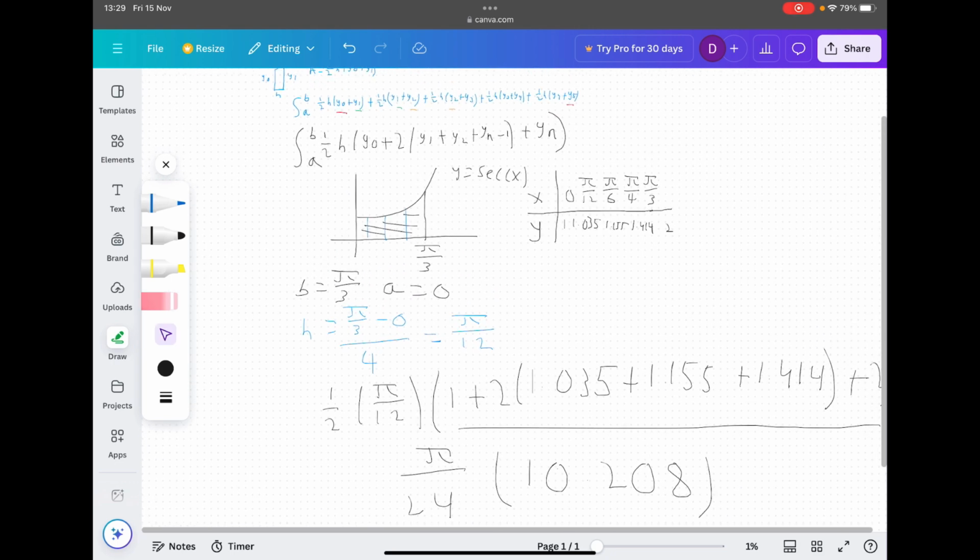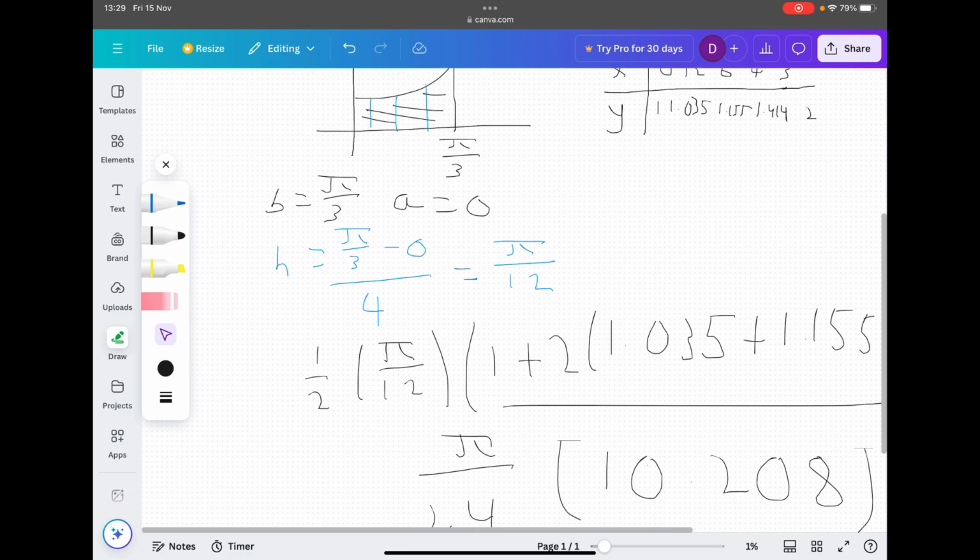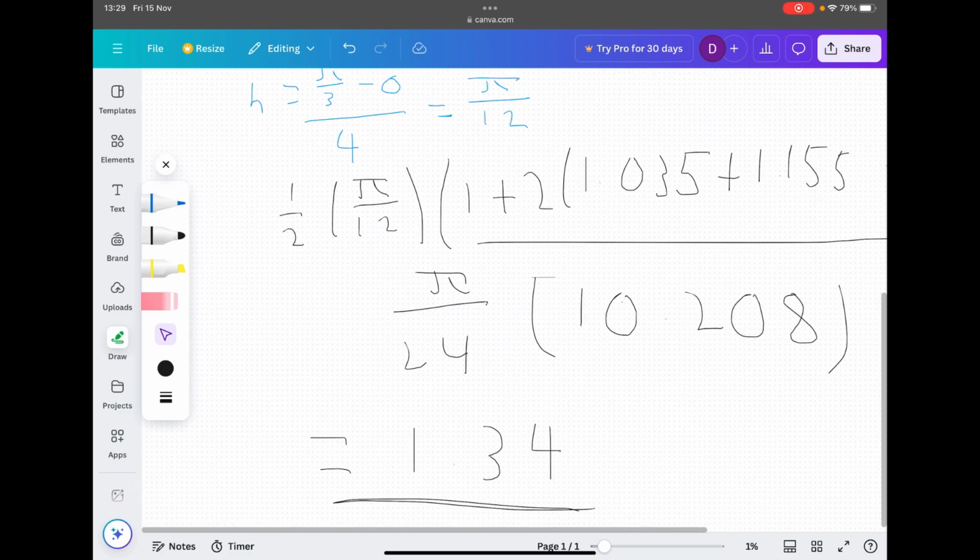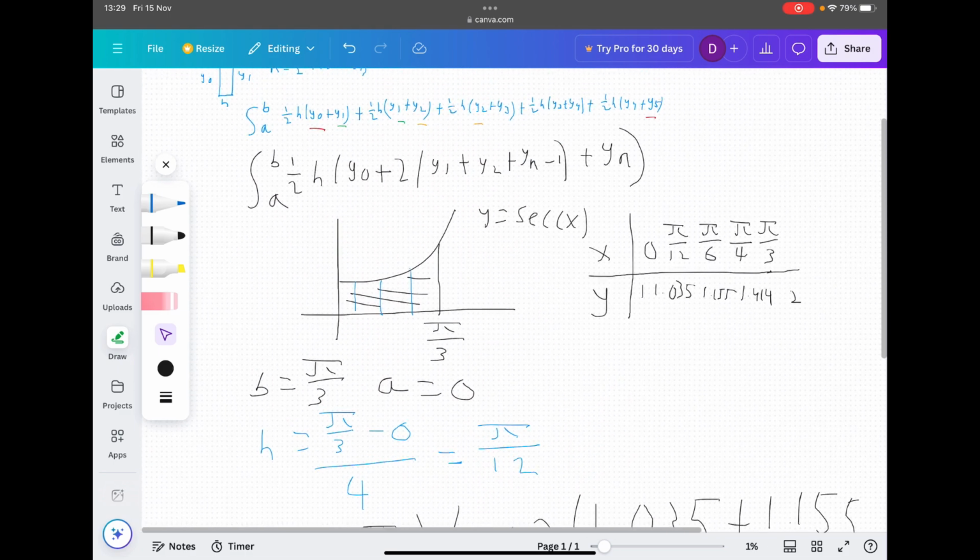Now, I want to ask you a question. Is our answer, our 1.34, an overestimate or an underestimate? I'm going to give you a couple seconds to figure that out. And the answer here is that it's an overestimate.